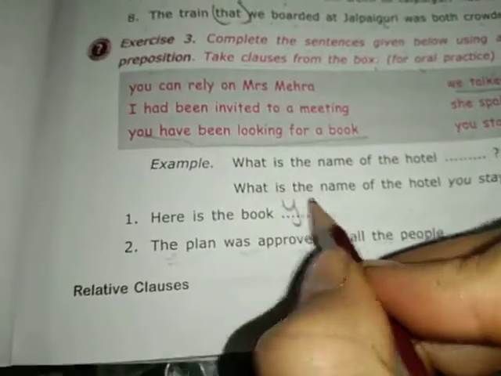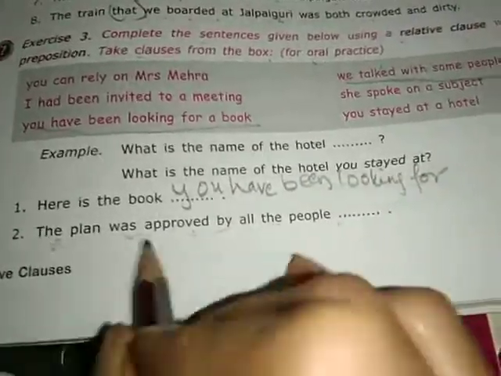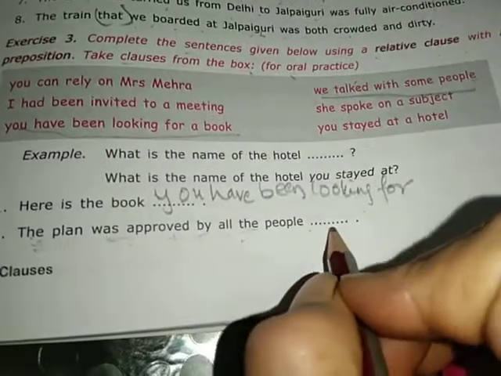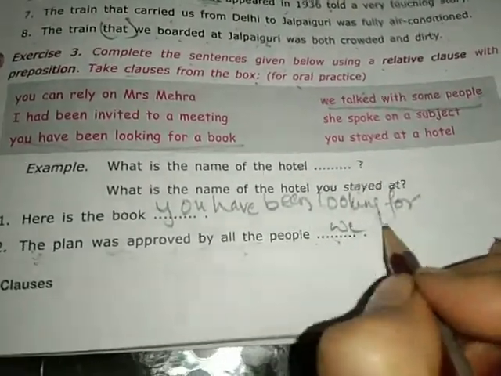First one is you have been looking for. The plan was approved by the people, by all the people we talked to.